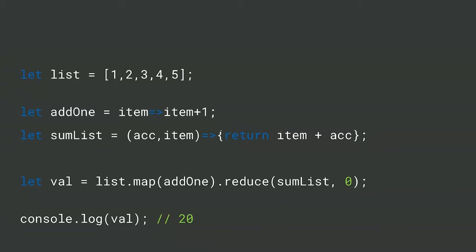So look, add one, and then I'm going to reduce my list. What reduce does is it basically lets you aggregate down an array. It sums over an array, or it can do an add, or it can do a group by, or whatever you want to do. But val list.map, add one, then reduce it to sum.